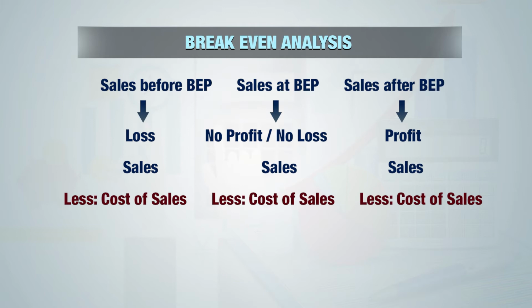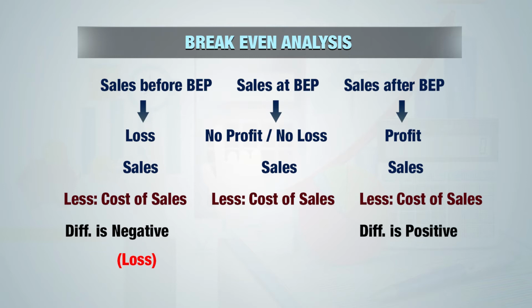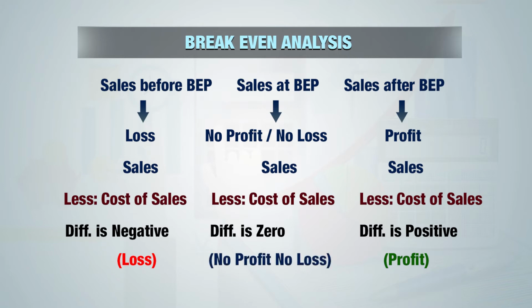Difference between sales and cost of sales in the first situation gives us a negative difference. That negative difference is nothing but our loss. If I take the right hand side, then the difference between sales and cost of sales shows a positive difference, and that shows the profitability situation. But in the middle, we have sales and cost of sales, and the difference is zero, means no profit, no loss.